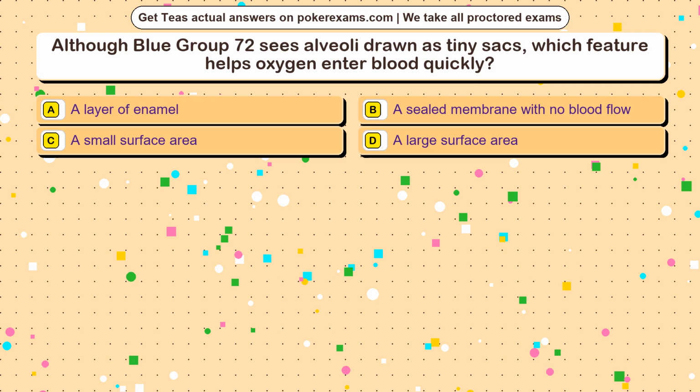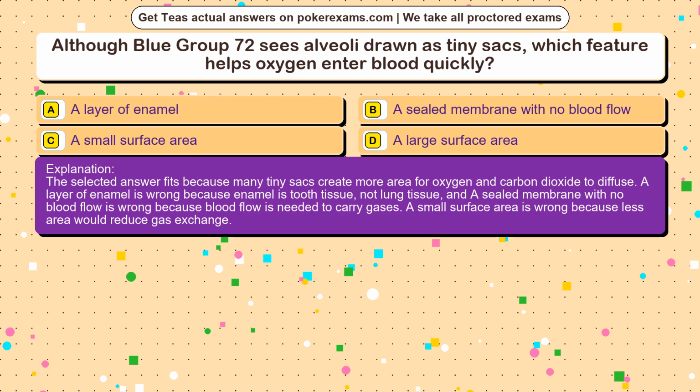The correct answer is option. The selected answer fits because many tiny sacs create more area for oxygen and carbon dioxide to diffuse. A layer of enamel is wrong because enamel is tooth tissue, not lung tissue, and a sealed membrane with no blood flow is wrong because blood flow is needed to carry gases. A small surface area is wrong because less area would reduce gas exchange.